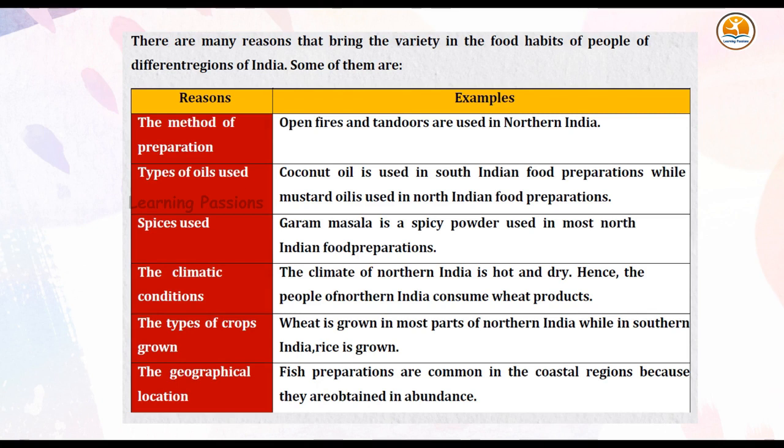The types of crops grown. Wheat is grown in most parts of northern India, while in southern India, rice is grown. The geographical location. Fish preparations are common in the coastal regions because they are obtained in abundance.